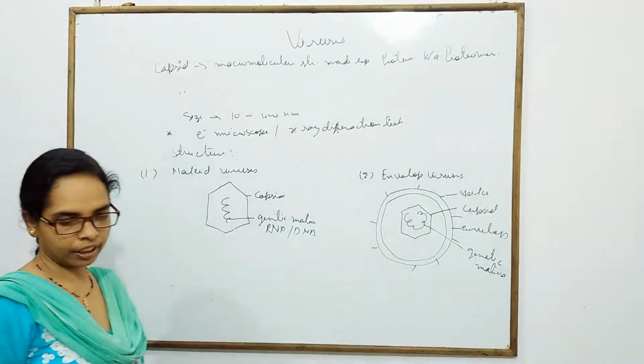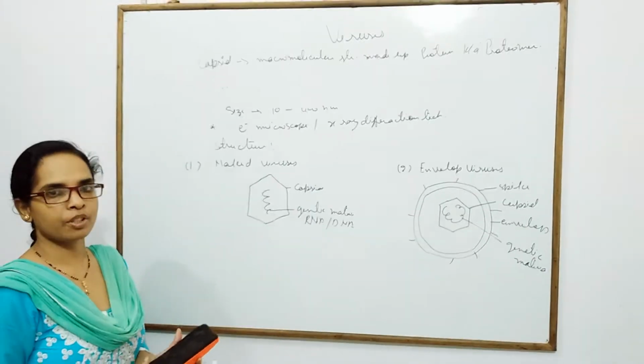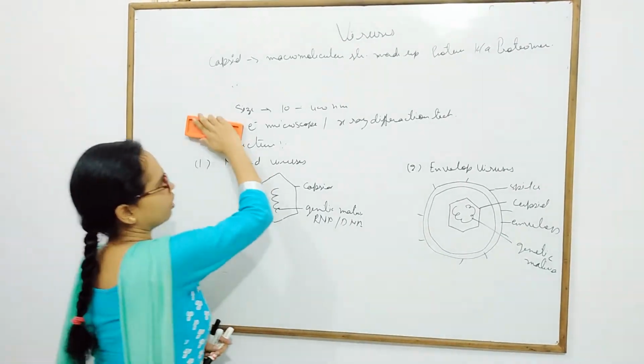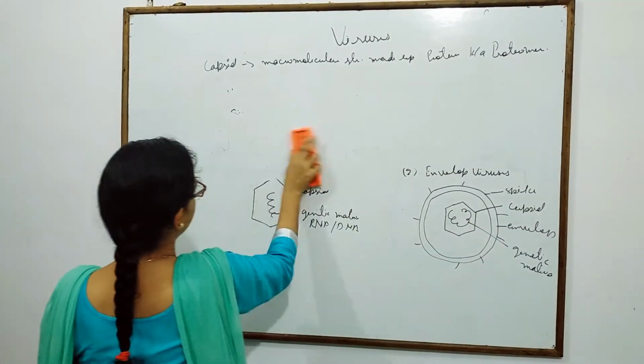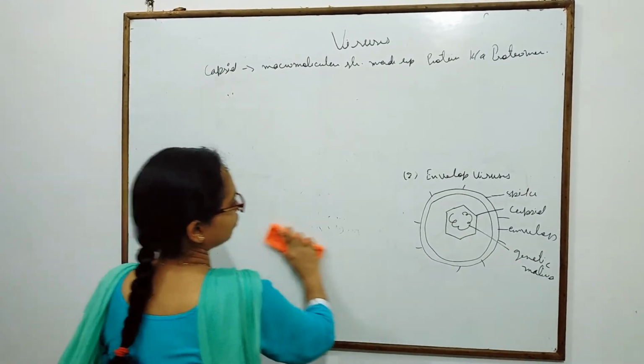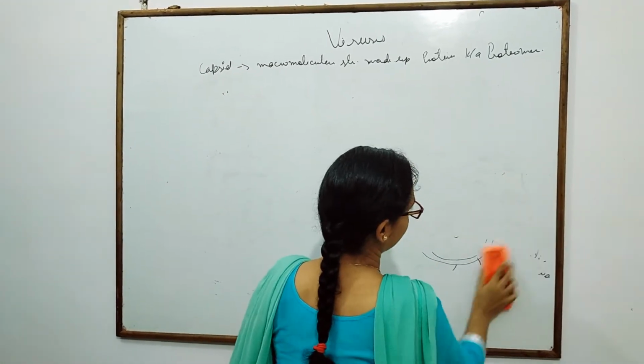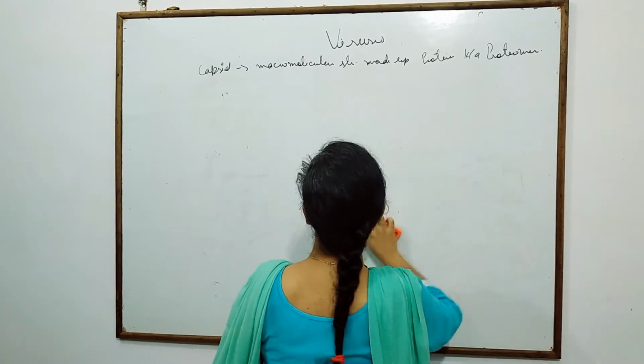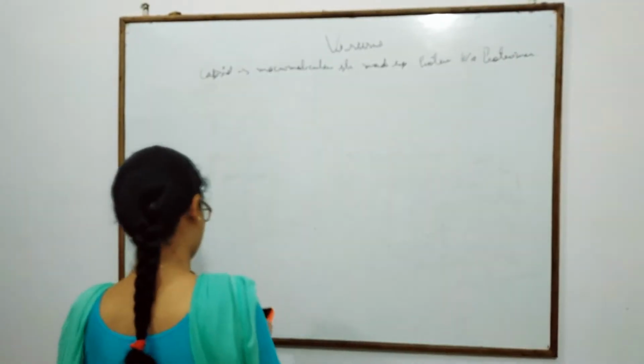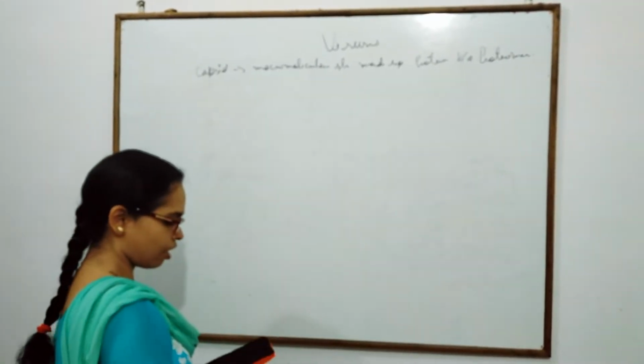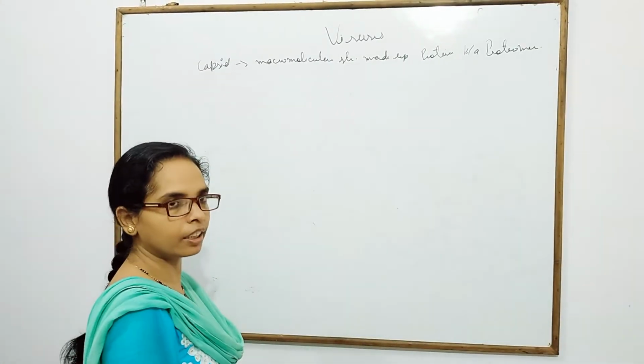Now we can discuss viral symmetry. Viral symmetry is basically of two types.